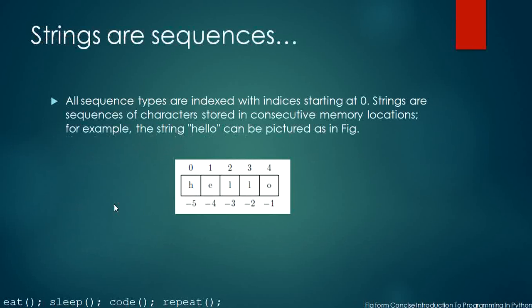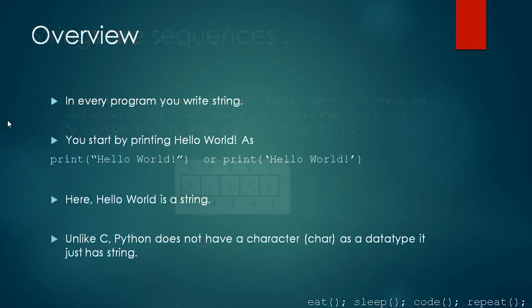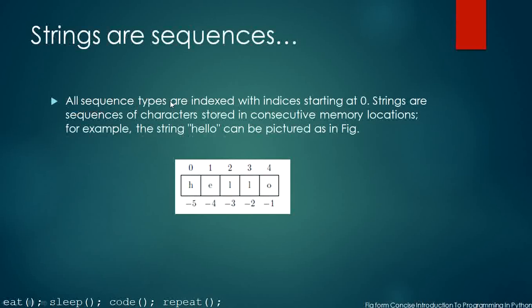Strings are sequences. All sequence types are indexed. Here, sequence types are things like tuples and lists. All sequence types are indexed with indices starting at 0. As you can see over here, we have written hello. The index starts with 0, then it is 1, 2, 3, 4. This is a point to be remembered, that it starts with 0, not with 1. So we have indices which start with 0.